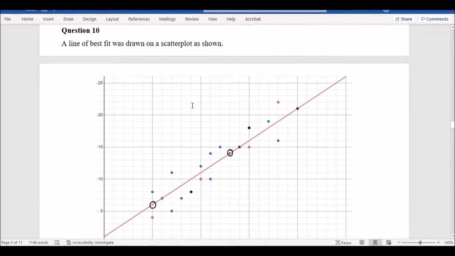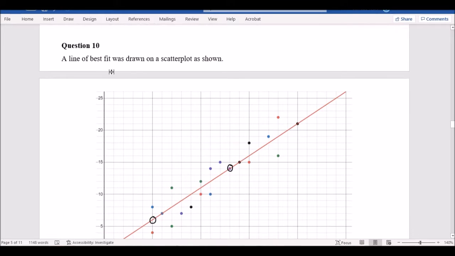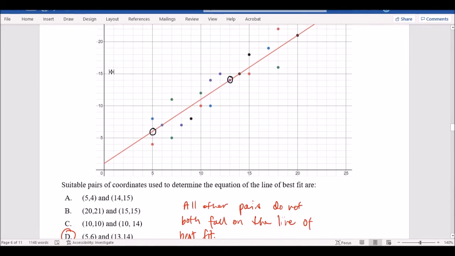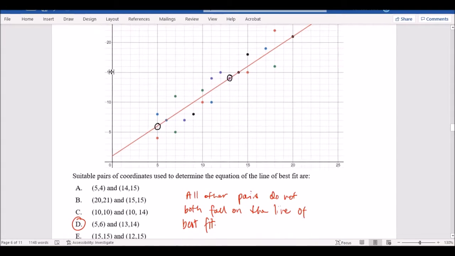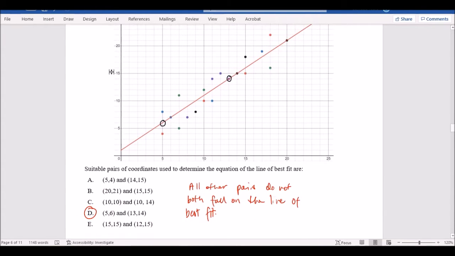Okay, last one. This one was a bit tricky because the line of best fit is drawn, and you have to look for 2 coordinates that work in the data to find the equation. So what I did was I went through each of the answers and I looked for it in the data. You have to make sure that the coordinates all fall on the line. So if you look at this one, (5, 4) is over here. It doesn't fall on the line, so it can't be this one. Okay, (14, 15) for this one. Yes, (14, 15) falls on the line right there, but again, (5, 4) doesn't fall on the line, so it's not that. Look at the next one, (20, 21). Okay, that's a good one.